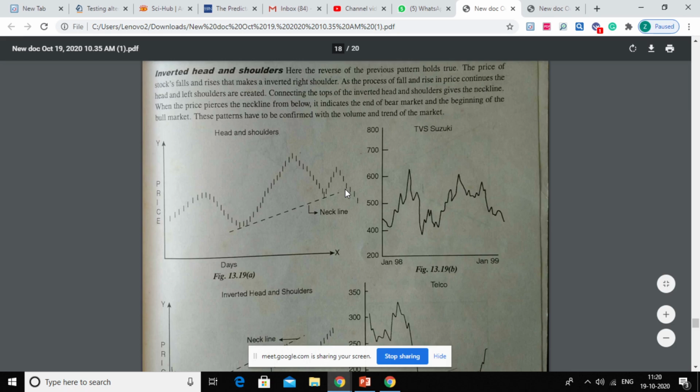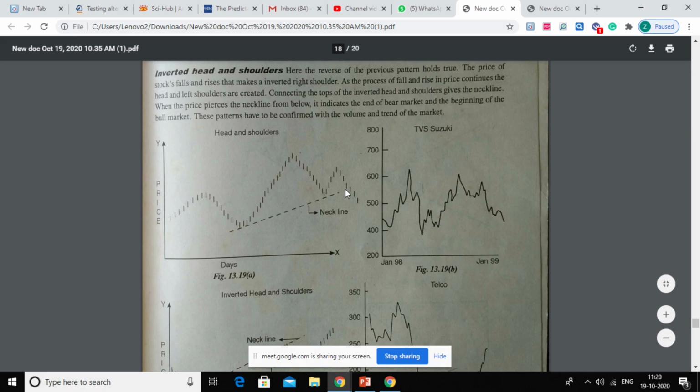Okay, so another, yes, this is also right. And the actual stock price pattern is also drawn, TVS Suzuki, right? Not exactly like this, but you can see this is left shoulder, then head, and then right shoulder, and you can see the bearish trend.